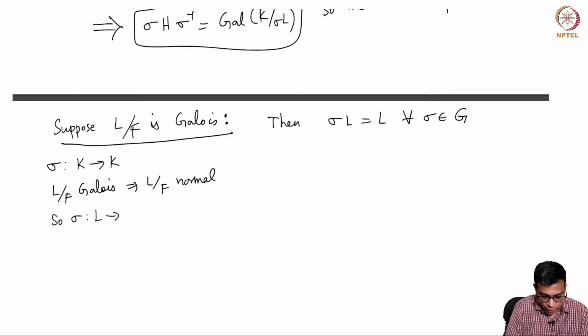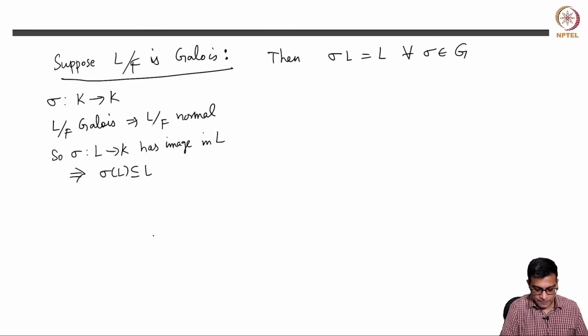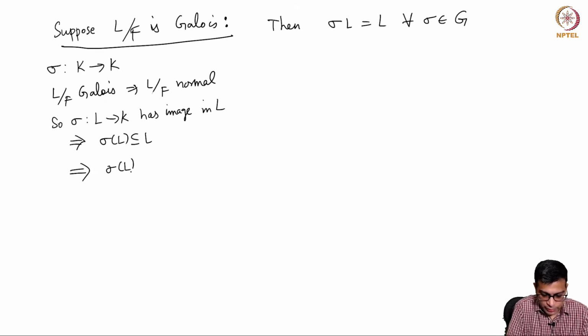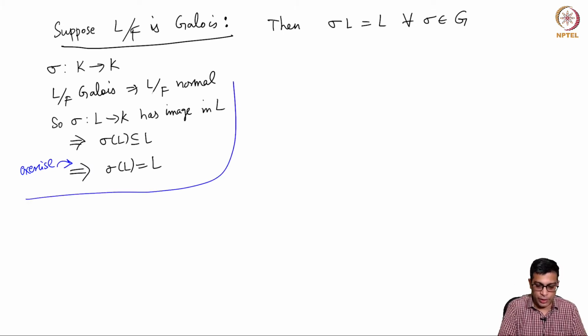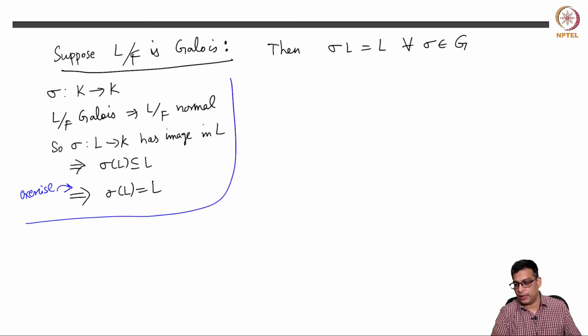So the map from L to K has image in L, right? So it has image in L, and hence sigma L is in L. But because of an exercise we did, every time you have an algebraic extension L over F and you have an F homomorphism from L to L, the image is always equal to L. Okay. So this implies that sigma L equals L.